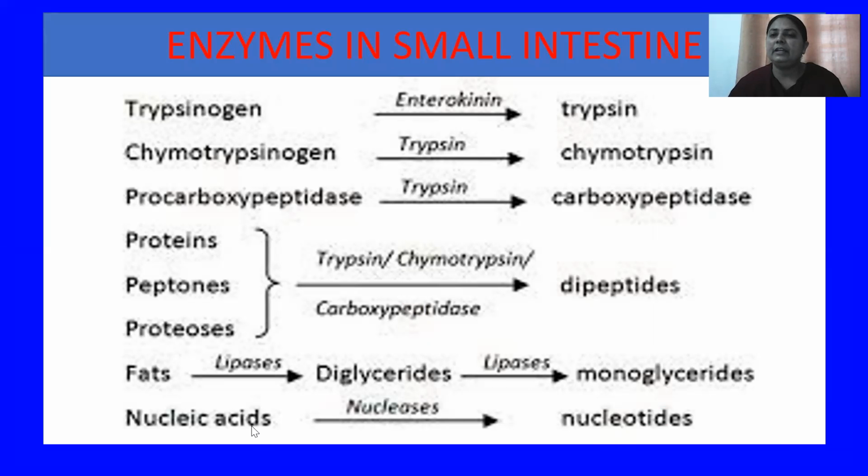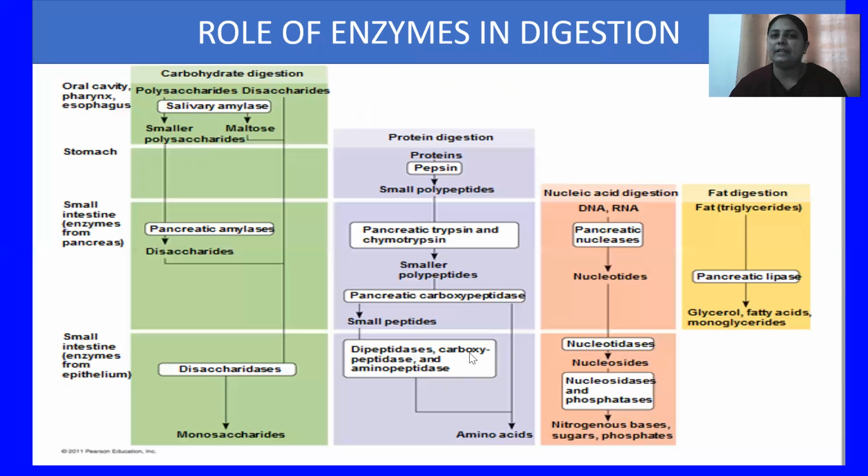And similarly, the nucleic acids are also there. On the nucleic acids, nucleases enzymes generally work, and these nucleases convert the nucleic acids into their smaller units, which are known as nucleotides. So all of these enzymes are working in the small intestine. So here I have shown you the role of the enzymes that are involved in the process of digestion.